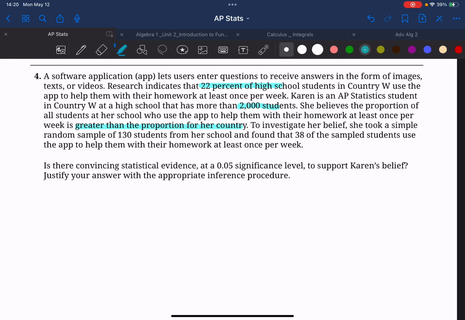To investigate her belief, she took a simple random sample of 130 students from her school and found that 38 of the sampled students use the app to help them with their homework at least once a week. Is there convincing statistical evidence at 0.05 significance level to support Karen's belief? Justify your answer with the appropriate inference procedure.